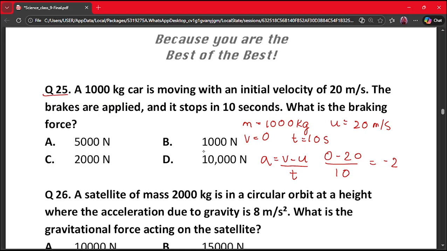Now I'm going to solve here. F is equal to MA, which is 1000 into 2. So this is our answer, 2000 N. So our correct answer is option C.